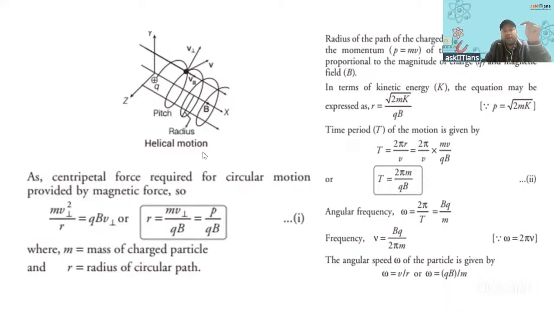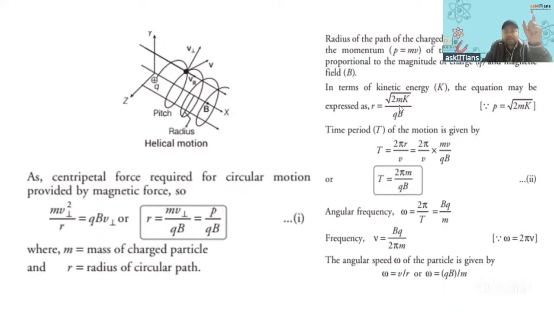And if we want to find it with respect to the helical motion, then we'll have to put this v as v perpendicular, but v gets cancelled out. So the time period always has a constant value, independent of the velocity, that is 2 pi m by qB. Right? This time period formula is important.